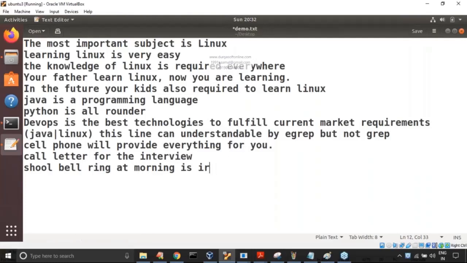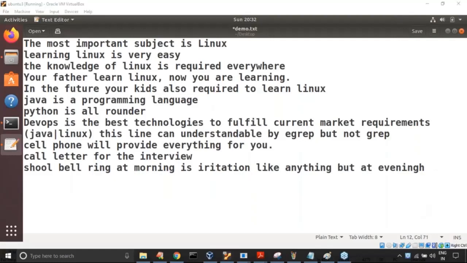What is the spelling of irritation? Is irritation like anything? But in the evening, it will become more pleasant. More pleasant. Like I'm taking, sir.